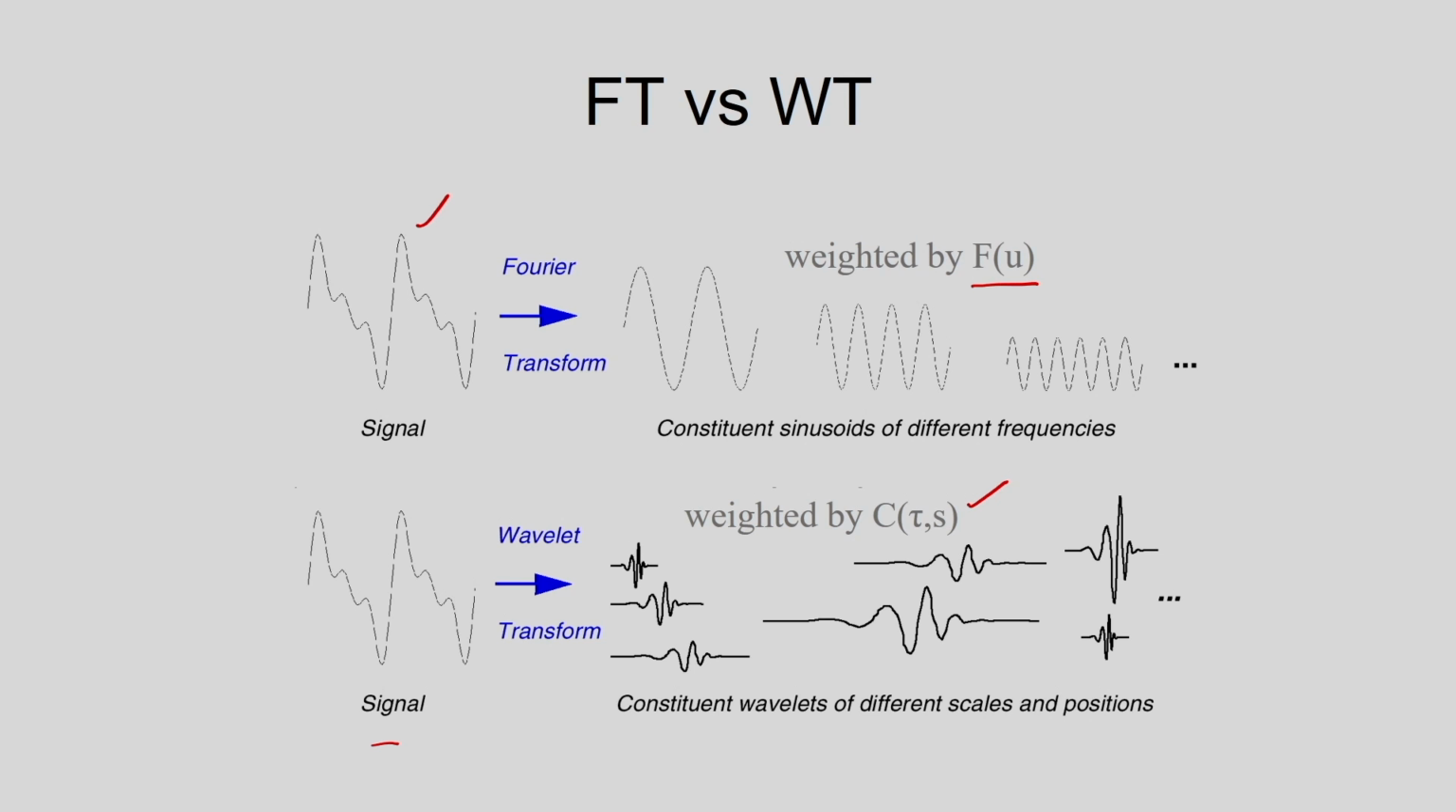So, you can see the similarity between the Fourier transform and the wavelet transformation, but in the case of the continuous wavelet transformation, we are considering different scales and positions, because I have two parameters, one is S, another one is tau. One is the scaling parameter, another one is the translation parameter.